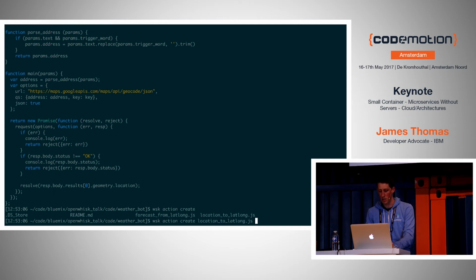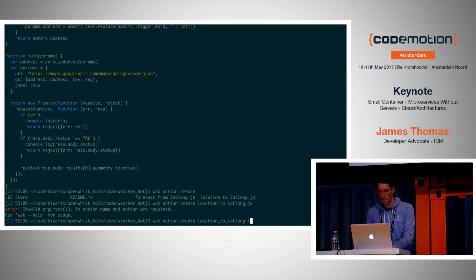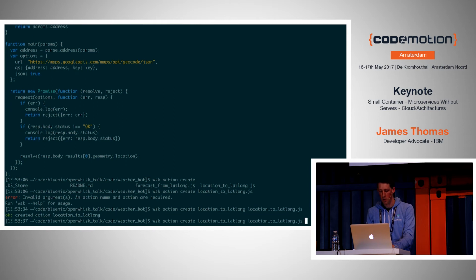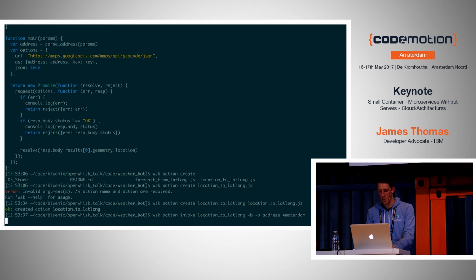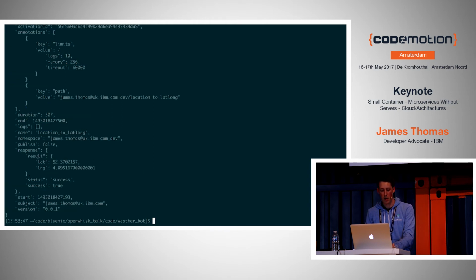What's it called? Location to lat long. Cool. And now I should be able to invoke it. I need to pass in some parameters, address, and I'll do Amsterdam. And hopefully, there we go, right? There is my little web service that gives me the latitude and longitude for an address that comes in. So that's the first bit of weatherbot already up and running, and I can just leave that.